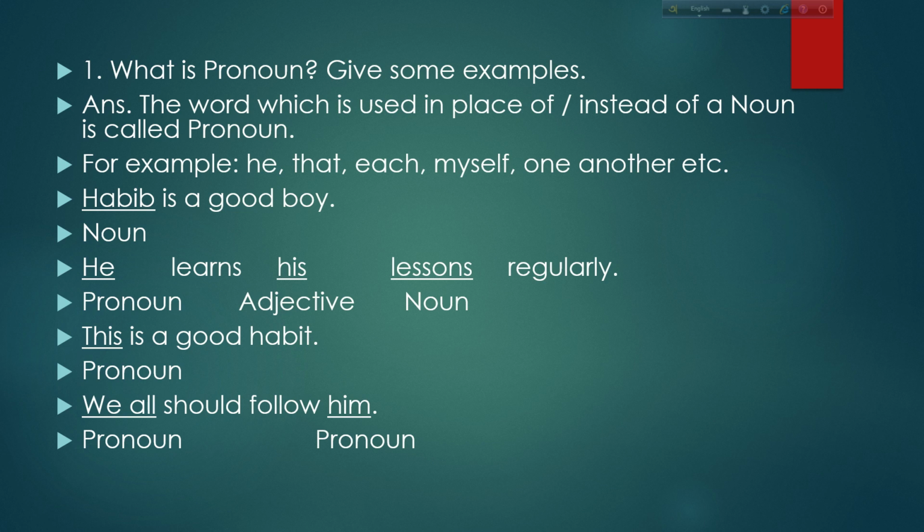Here, instead of Habib, we are using he. So he is a pronoun. He learns his lessons. Lessons is a noun. But when a pronoun is followed by a noun, then the pronoun is changed into an adjective, a pronominal adjective. So here his is a pronominal adjective and lessons is a noun.